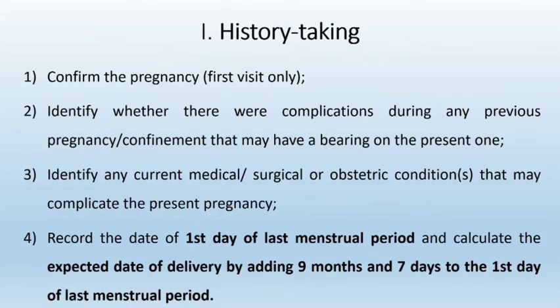So the first point is to confirm the pregnancy in the first visit only. Then identify whether there were complications during any previous pregnancy or confinement that may have bearing on the present one. So proper history should be taken about previous pregnancy also. Then identify any current medical, surgical or obstetric conditions that may complicate the present pregnancy.